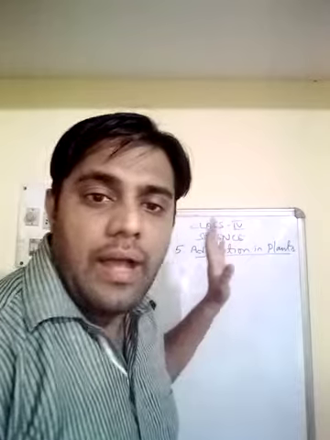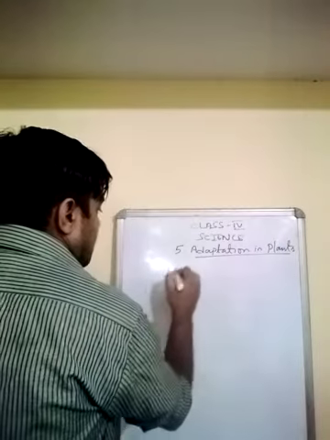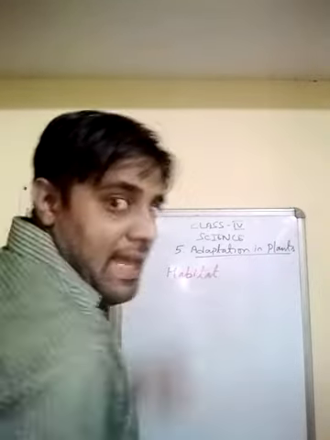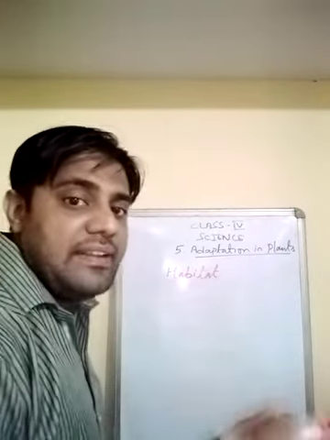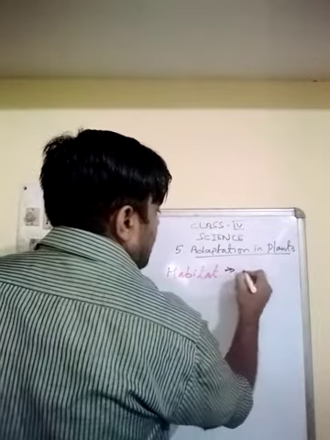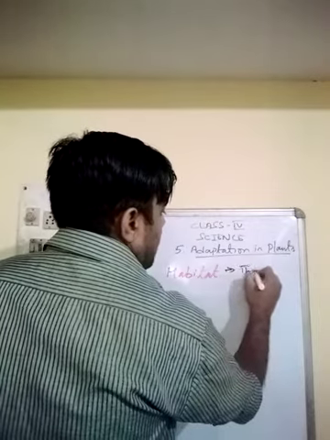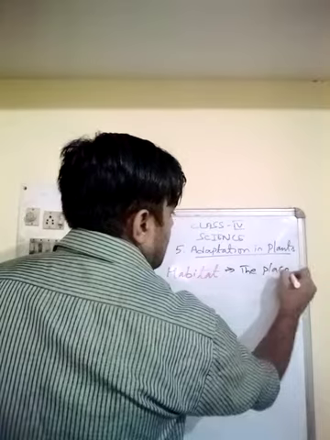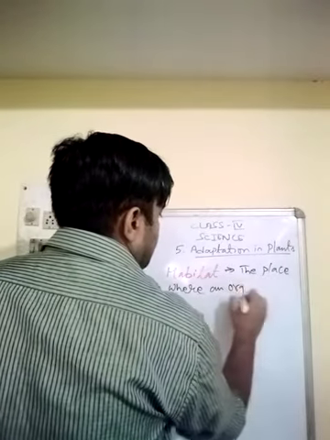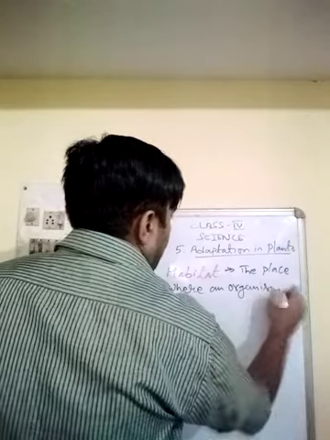Now before I start this chapter, there are two terms you need to be very familiar with. First term is habitat, H-A-B-I-T-A-T, habitat. You see, habitat refers to the place where an organism lives.